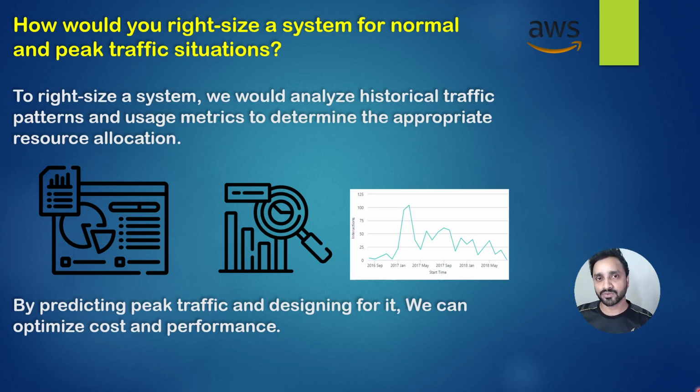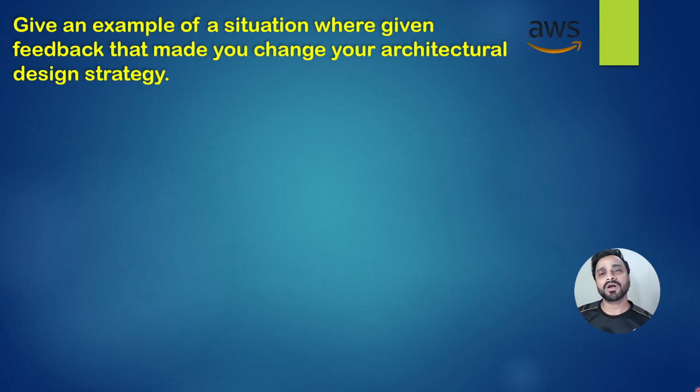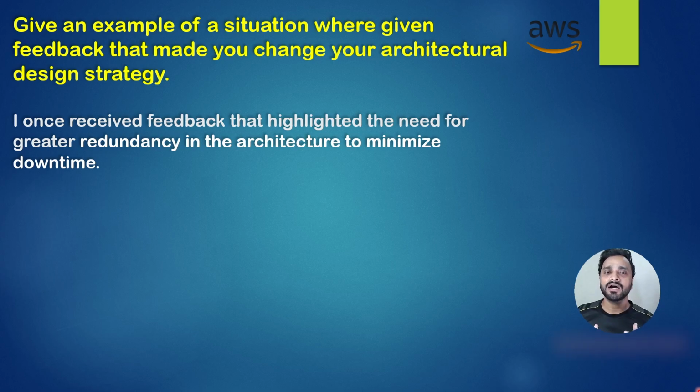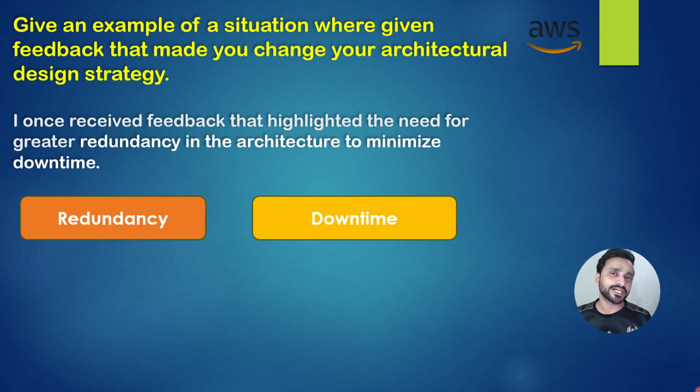After that, the next question: give an example of a situation where you were given feedback that made you change your architectural design strategy. Most of the time we change our architecture depending on feedback. You can explain like, once I received feedback that highlighted the need for greater redundancy in the architecture to minimize downtime. Means it is also related to traffic, redundancy and downtime.